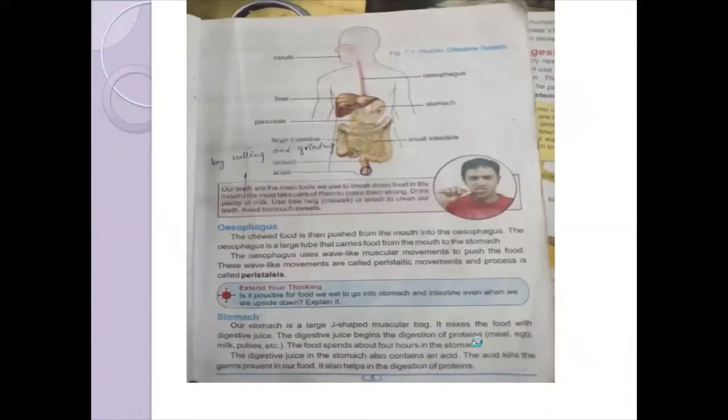The third part of the digestive system is the stomach. You can see the food after the esophagus enters into the third part, which is the stomach. Our stomach is a large J-shaped muscular bag. You can see in the diagram, it is like a J-shaped muscular bag. It mixes the food with digestive juice. A special type of juice is also secreted in the stomach. That juice is called digestive juice.